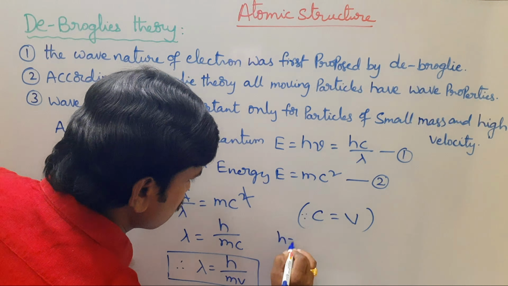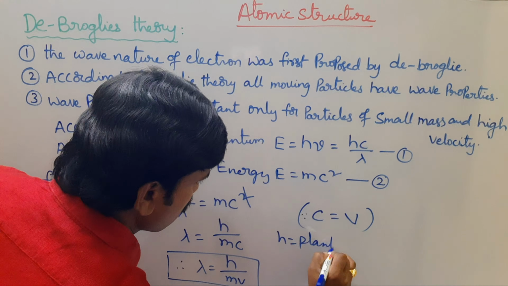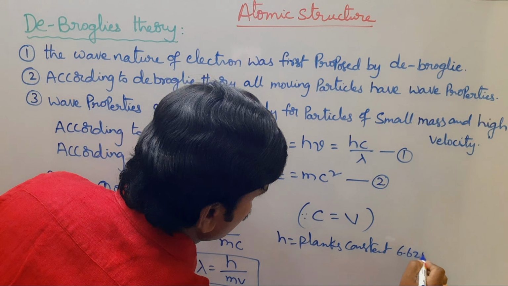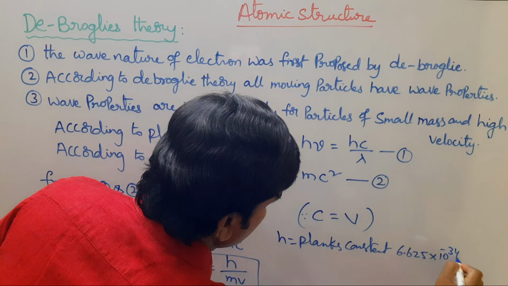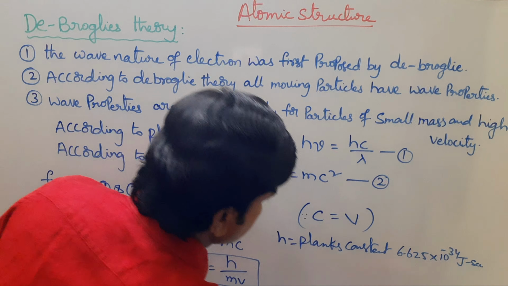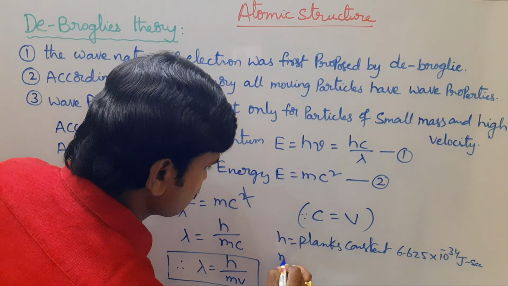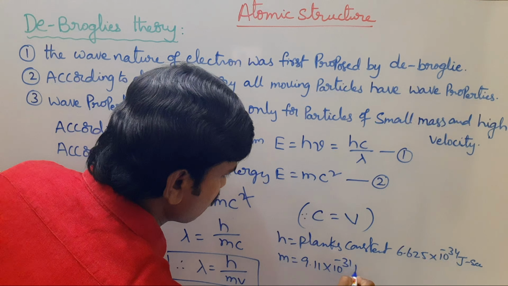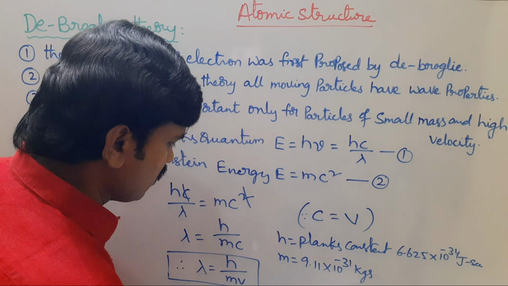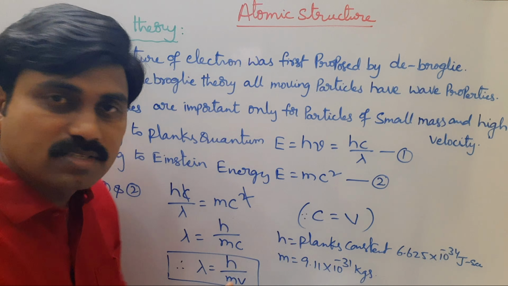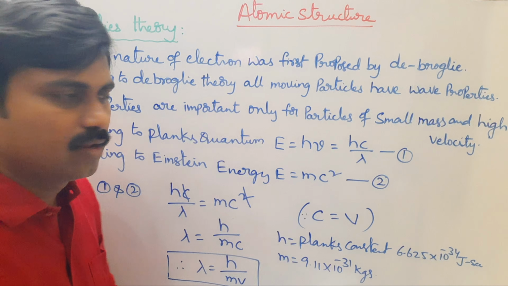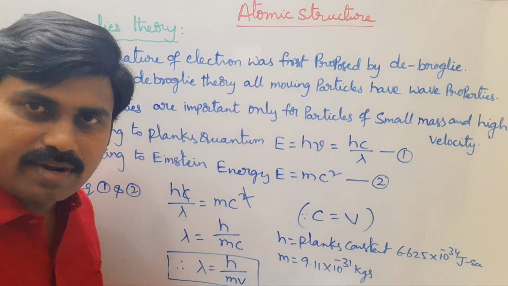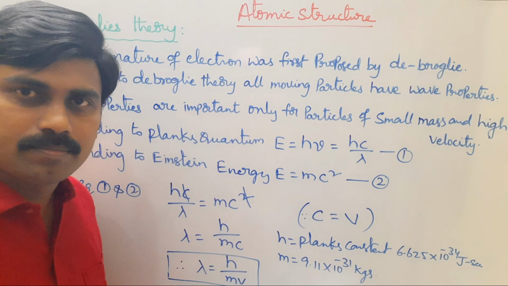Here, h is Planck's constant. Its value is 6.625 into 10 power minus 34 joule seconds. m is the mass of the electron. Mass of the electron is 9.11 into 10 power minus 31 kg. v is the velocity of the moving particle. So this is de Broglie's wave theory, and for finding wavelength, lambda is equal to h by mv.